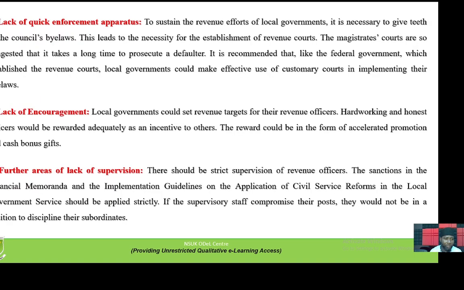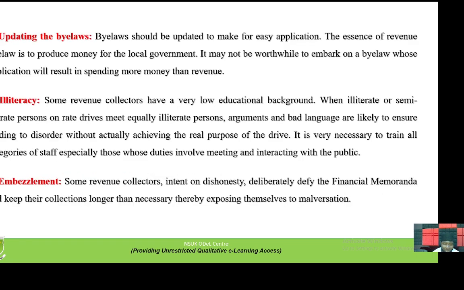Number five has to do with lack of supervision. There should be strict supervision of revenue officers. Then we have updating the bylaws. Bylaws should be updated from time to time to make for easy application. Then we have illiteracy. Number seven, some revenue collectors have a very low educational background.